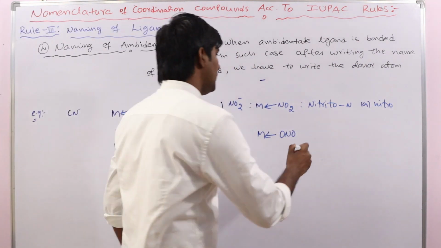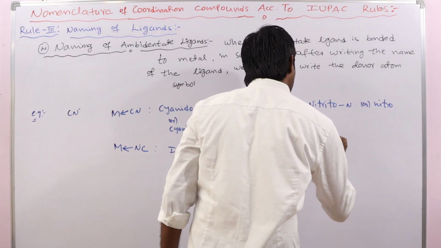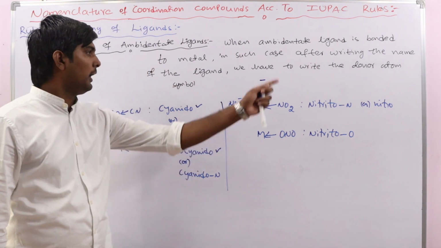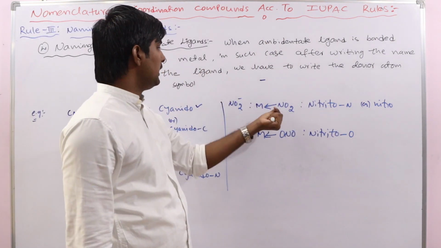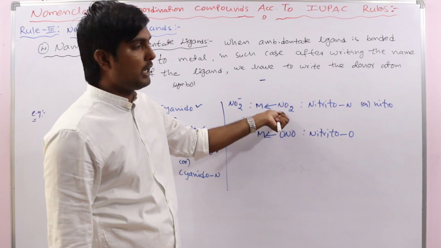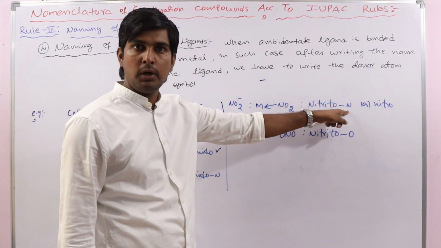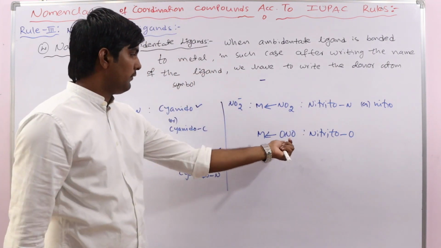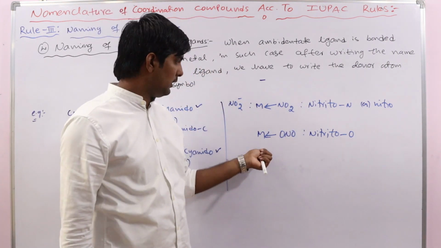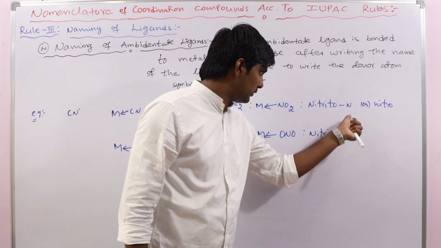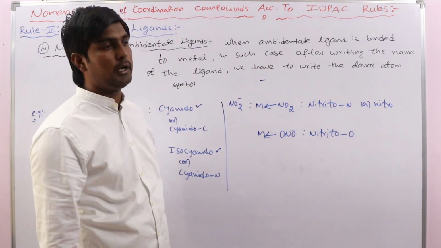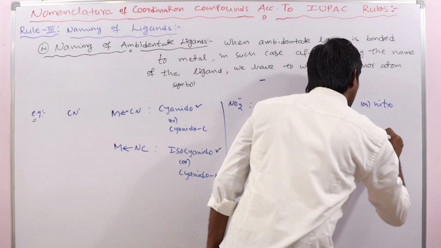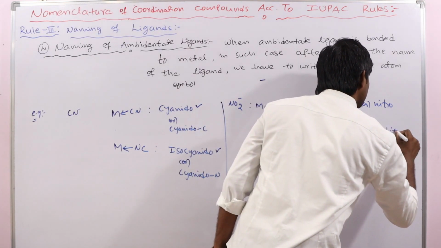In this case the name we write is nitrito O. Nitrito N means this ligand is bonded to the metal through the nitrogen atom, so that's why we write the donor atom symbol, separated with a hyphen. If it is bonded to the metal in this way, then nitrito O. This indicates through which atom the ligand is bonded to the metal, or simply we can write nitrito.